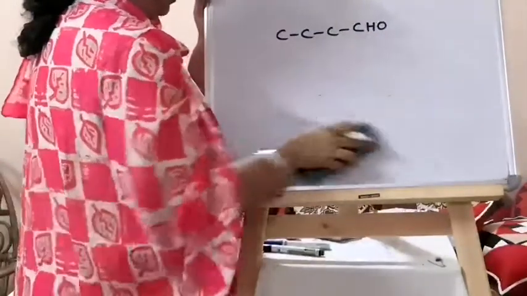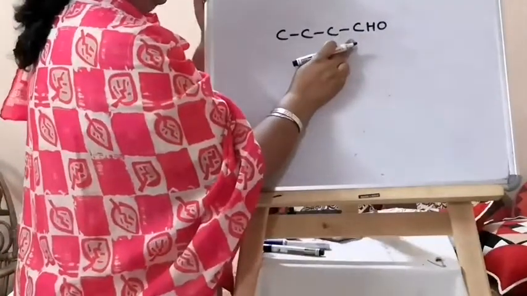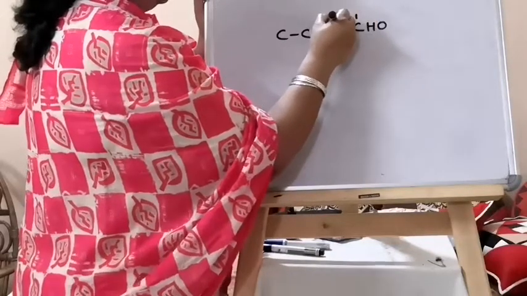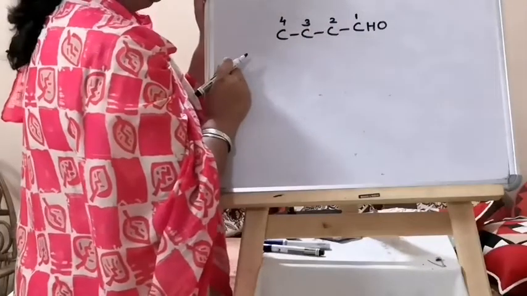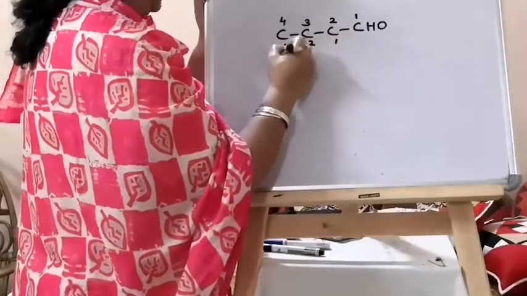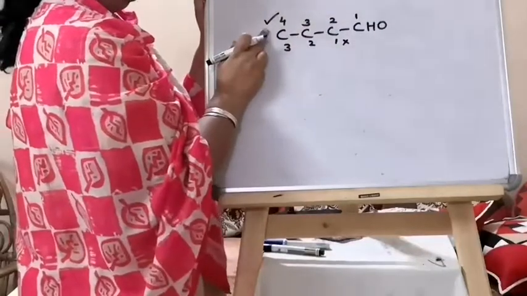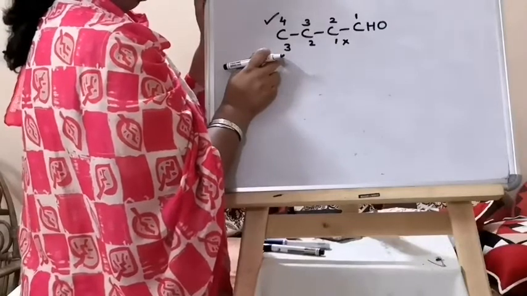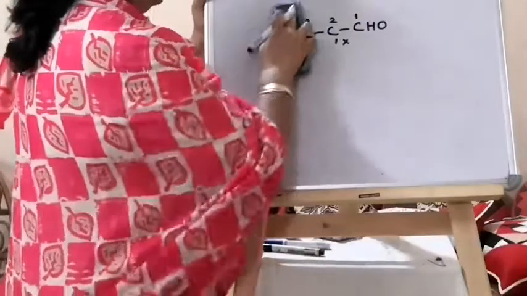So if you have a chain and in that a functional group which has carbon in it, then the carbon of the functional group will be included in the chain and will be given the least possible number. So if you write this way, then it is wrong. This is correct. The root word will be correct, the prop root word will be wrong. Okay, so this is the rule.